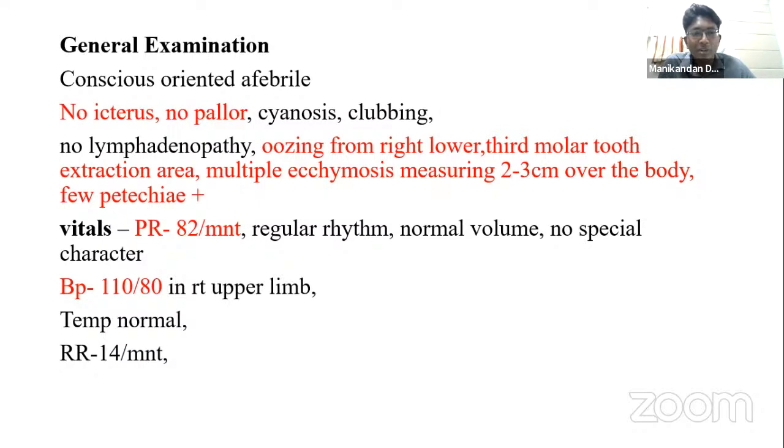Okay, if somebody is bleeding from multiple places, what is the thing that you expect here? Pallor. Yes, sir. Does she have pallor? Has she received any transfusions before? No, sir. No transfusions were received, sir. Okay, next slide.